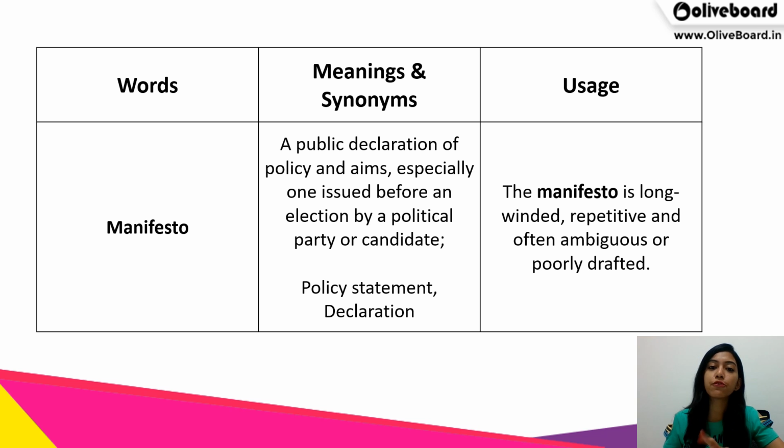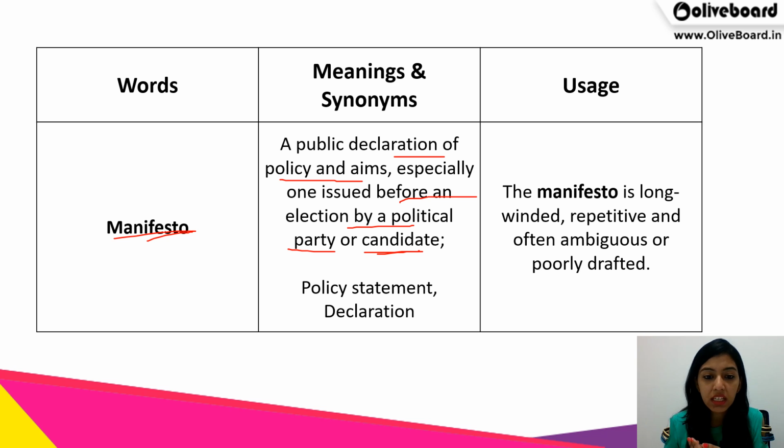So we start with the first term, which is called manifesto. We know that the elections are really near. So manifesto is a public declaration of the policy and aims, especially one issued before an election by a political party or a candidate. So this is the declaration of the policy and aims that a particular party has in their mind if they win the elections.